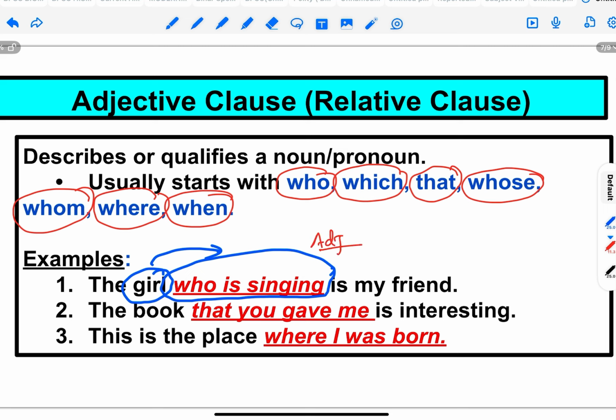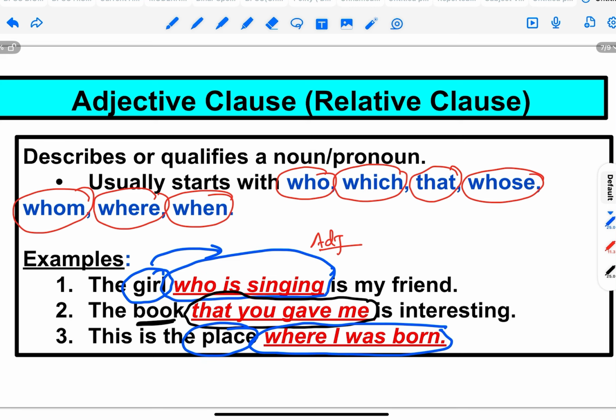The book that you gave me is interesting. So which book? The book that you gave me. So that you gave me, this part is describing the book. So what type of book? That you gave me. So this is an example of an adjective clause. This is the place where I was born. So where I was born is an example of an adjective clause because this part is describing the noun place.